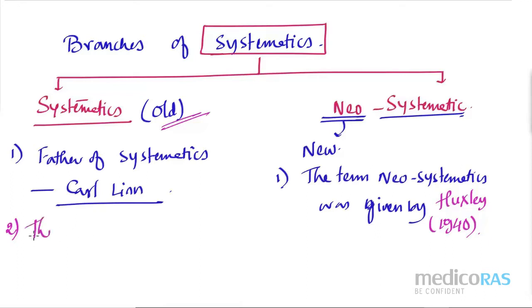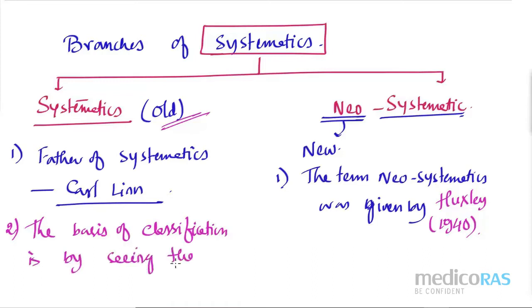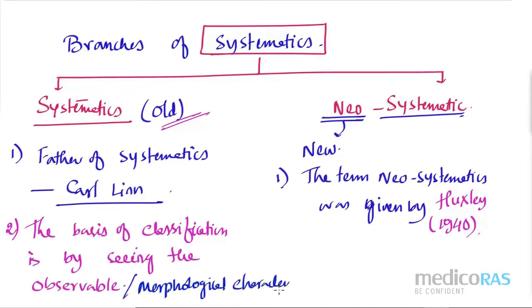The basis of classification is by seeing the observable character, or morphological character. Please remember these are the question pockets. Then people understood that by seeing the morphological character only, you can't explain one organism. So for that, you have to go for some other basis, and those informations are, please write down.